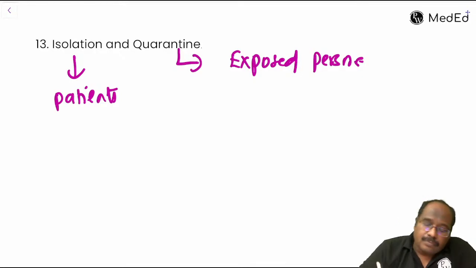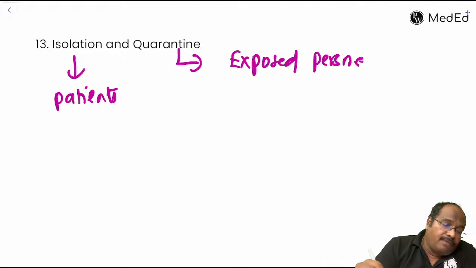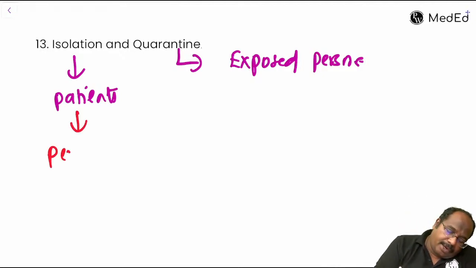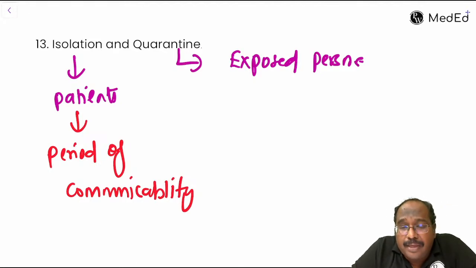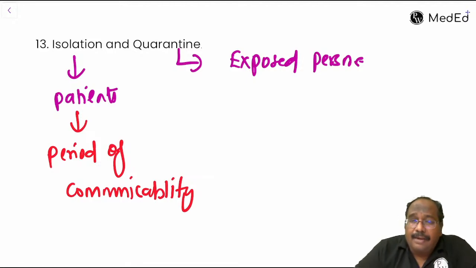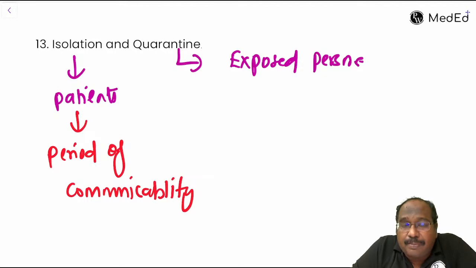How long will you do the isolation? Isolation is done during the period of communicability. For example, for a measles case, the period of communicability is 4 days before and 4 days after the rash. Suppose rubella, it is 7 days before and 7 days after.